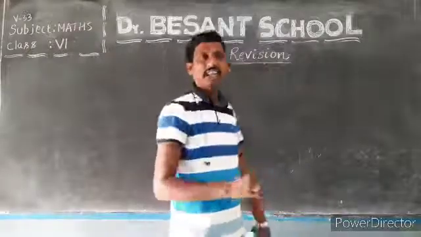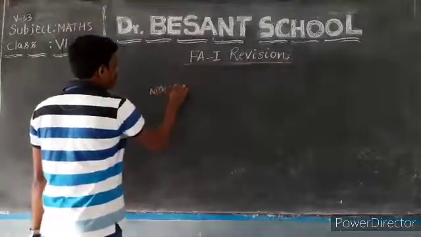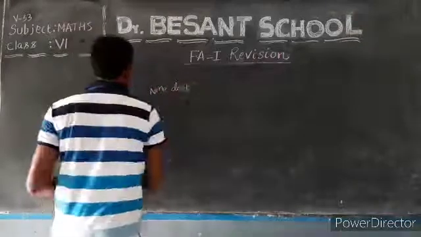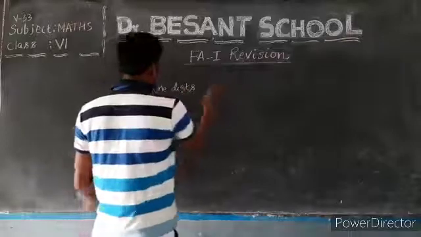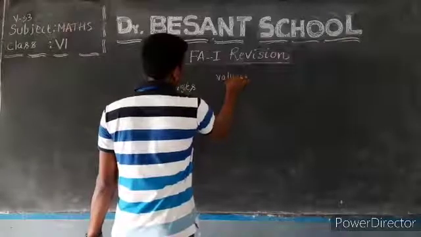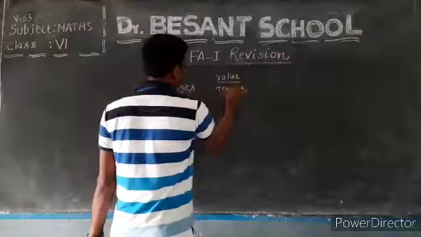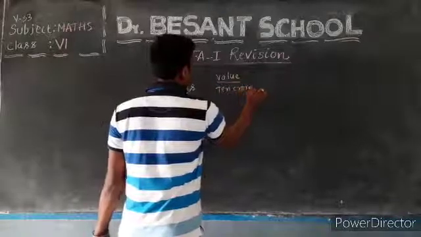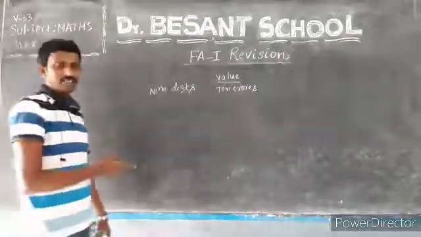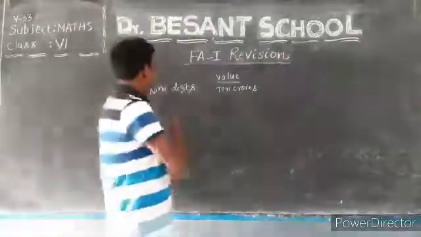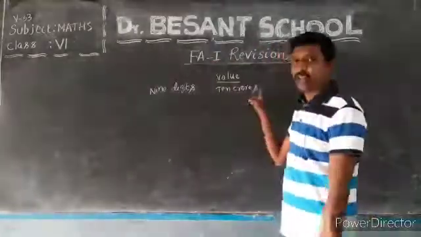If we speak of 9-digit numbers, then its value is 10 crores. If you have 8 digits, that is what we call the crores place value. So if it's 9 digits, then the place belongs to 10 crores.